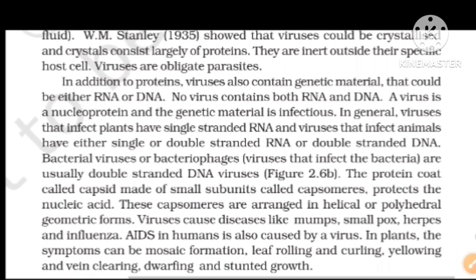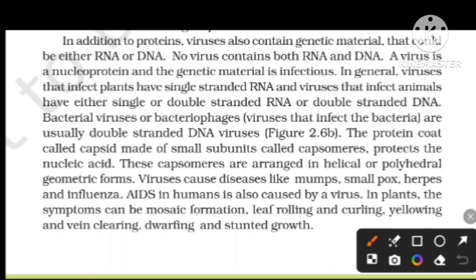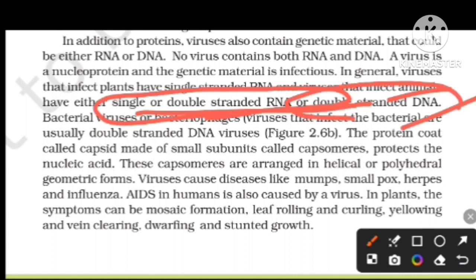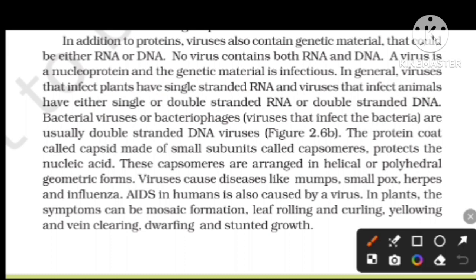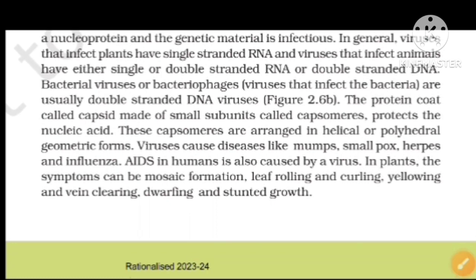In general, viruses that infect plants have single-stranded RNA. The viruses that infect animals have double-stranded RNA or double-stranded DNA. That's why animal viruses may be double-stranded RNA or double-stranded DNA viruses, whereas the viruses that infect plants are all single-stranded RNA. Viruses that infect bacteria are called bacteriophages and are usually double-stranded DNA viruses.